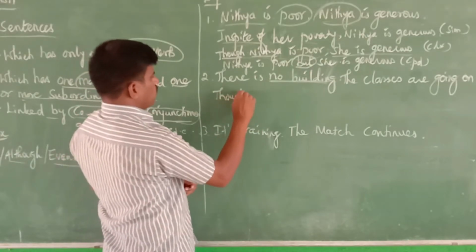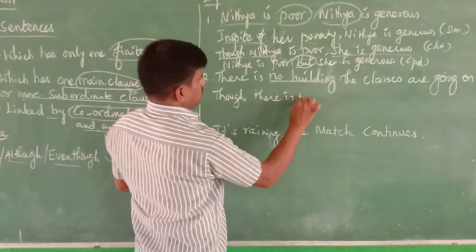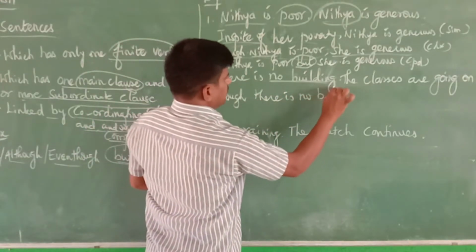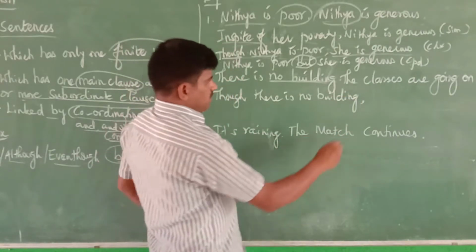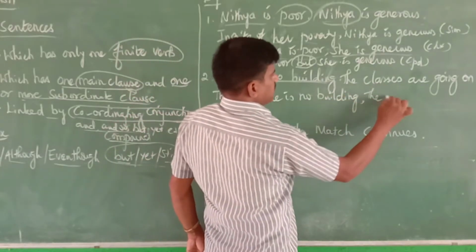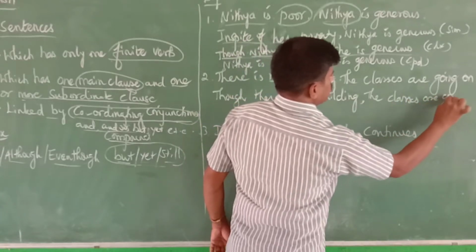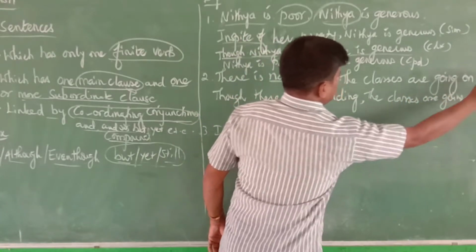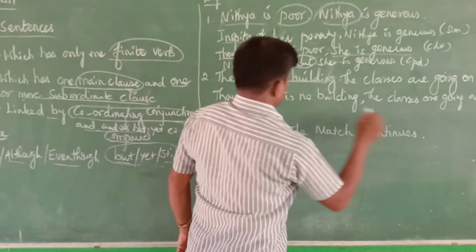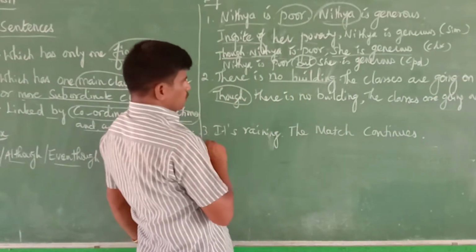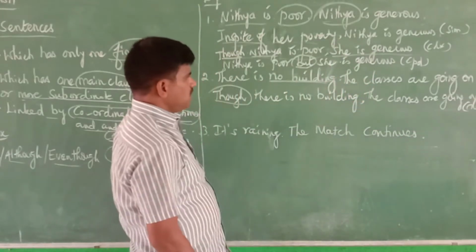We use though: though there is no building, comma, the classes are going on. Here we started with though, so this sentence is a complex sentence.